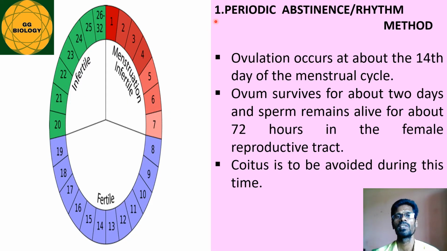Under natural method, the first type is periodic abstinence or rhythmic method, in which coitus or sexual intercourse is usually avoided during the time of the 14th day of the menstrual cycle. Why? Because ovulation usually occurs at about the 14th day of the menstrual cycle. After its release, the ovum is capable of surviving about 2 days, and the sperm is capable of living in the female reproductive tract for about 72 hours or 3 days. So coitus has to be avoided; in this picture it is clearly shown that from day 8 to 19 it is very risky, because fertilization may occur.